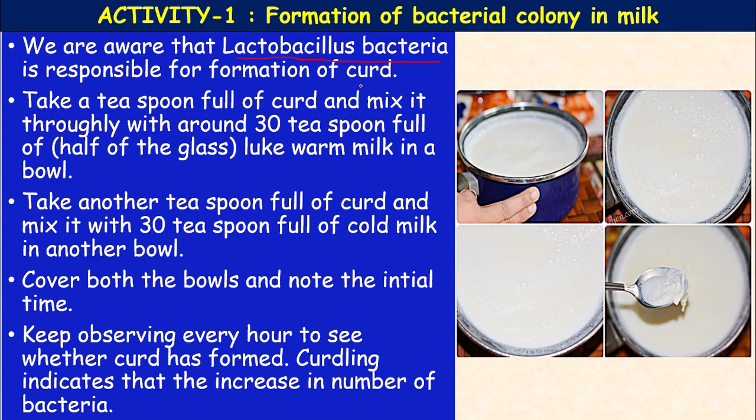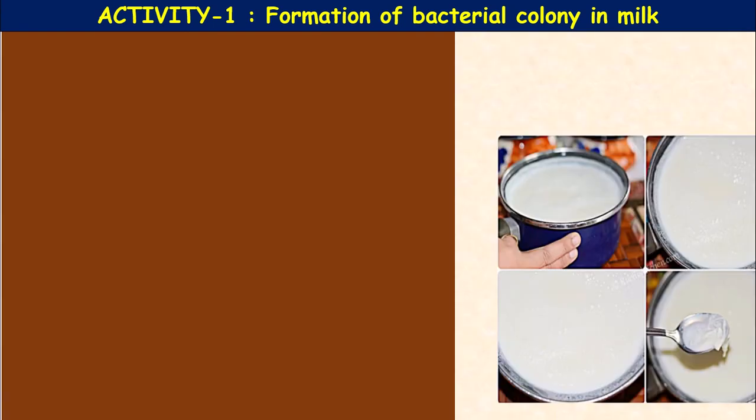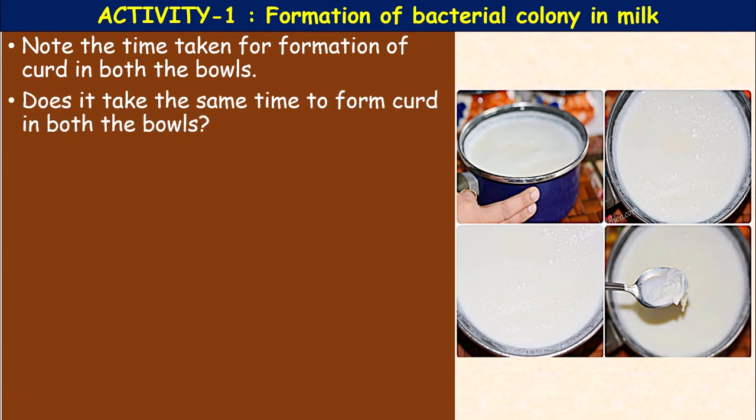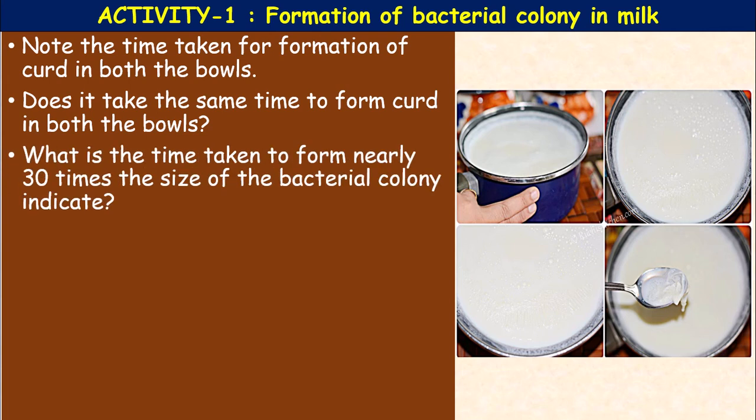The curd is formed. Finally, the formation of curd will determine the formation of curd in both. Does it take the same time to form curd in both the bowls? No. The bowl with the lukewarm milk will form the curd faster than the bowl with cold milk. So what does the nearly 30 times size of the bacterial colony indicate?